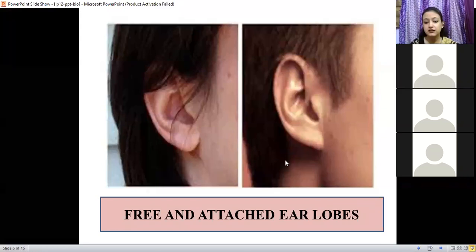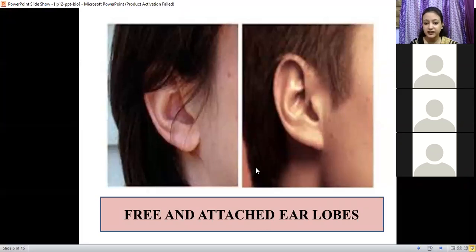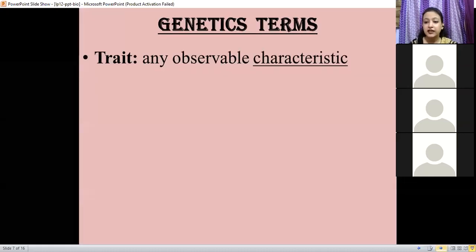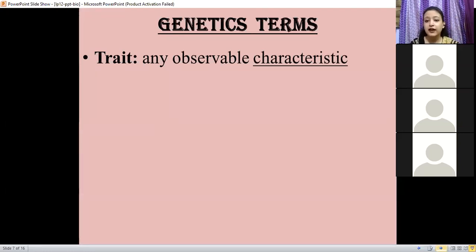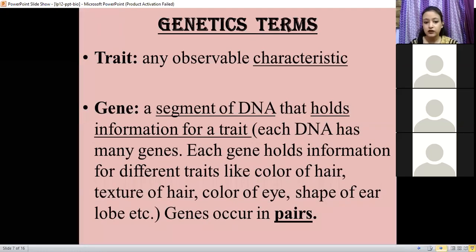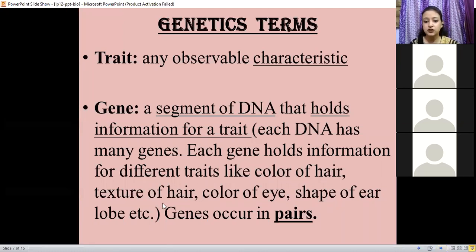It is a characteristic. And if we talk in genetic terminology, these characteristics are known as traits. A trait is any observable character, be it the color of your hair, your height, or the shape of your features. All these are observable characteristics, and in genetic terms, they are known as traits. And as we have already discussed, the gene carries these traits, and genes occur in pairs. Each gene holds information for one type of trait, like one gene for color of hair. That is very clear to you now.